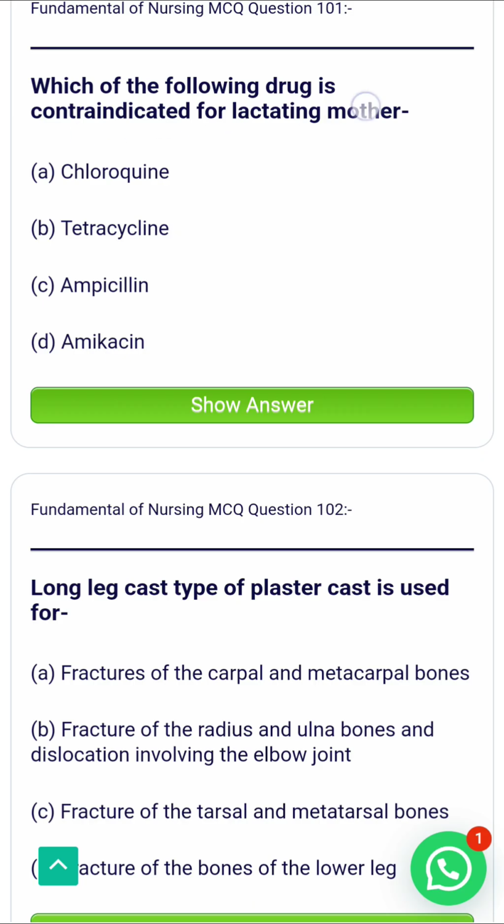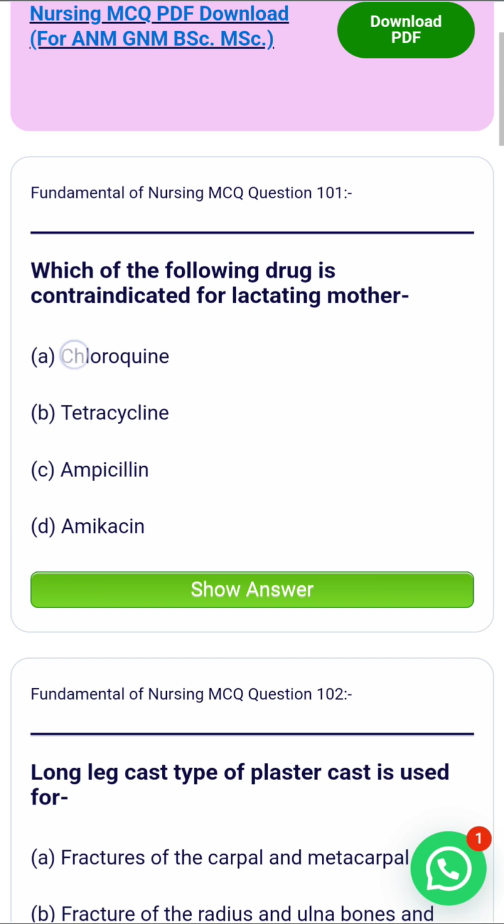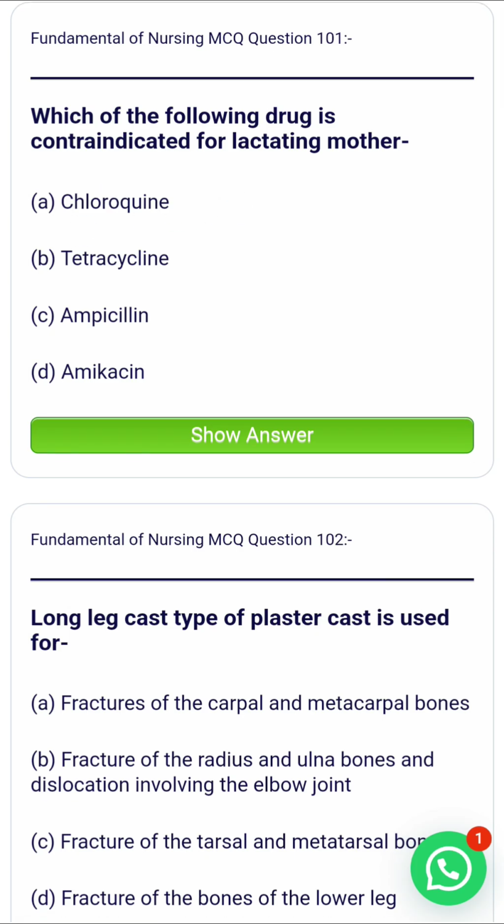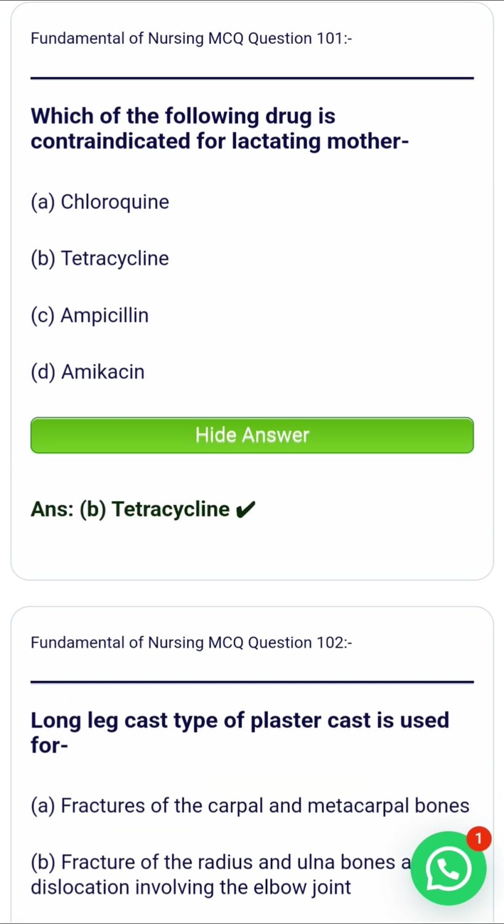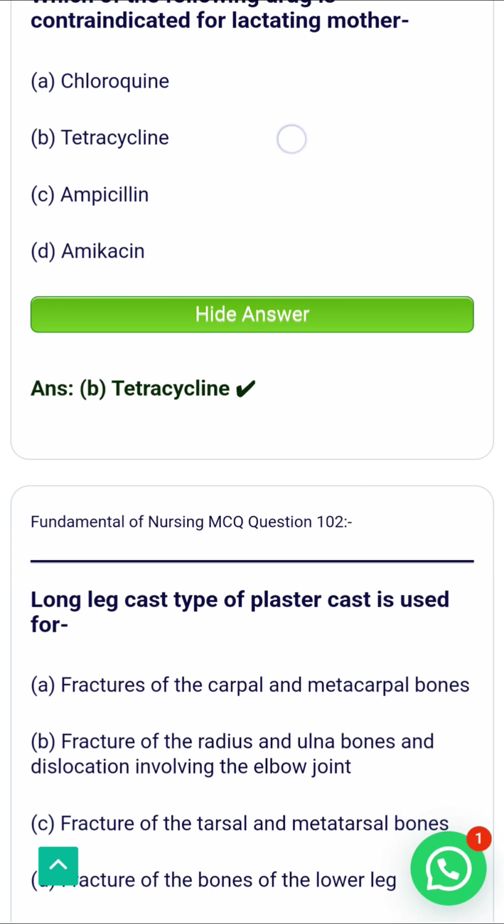Which of the following drugs is contraindicated for a lactating mother? There are four options. A. Chloroquine, B. Tetracycline, C. Ampicillin, D. Amikacin. The correct answer is option B. Tetracycline. The drug that is contraindicated for a lactating mother is tetracycline.